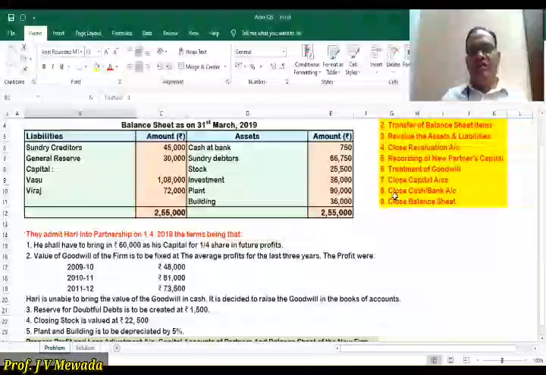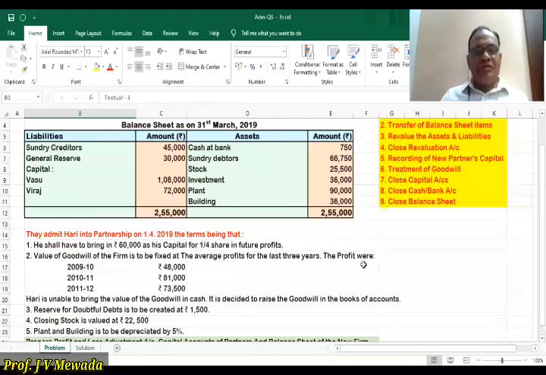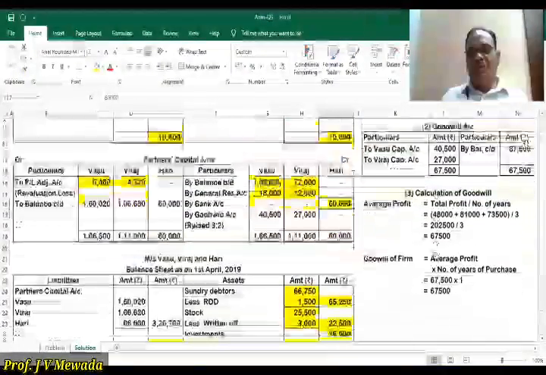And now we'll see treatment of goodwill. Now before we do the treatment, first we have to find out, so we'll prepare the working note. What will be the working note? Average profit. We are given the profit of last 3 years. So we'll calculate the average profit, and then the problem is silent, so we'll take number of years purchase 1 only. Okay. Hari is unable to bring the value of goodwill in cash, so it is decided to raise the goodwill in the books.